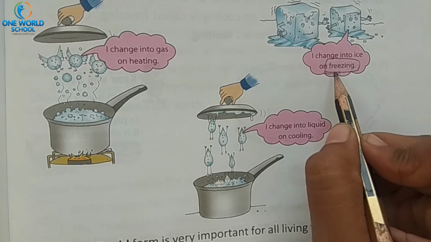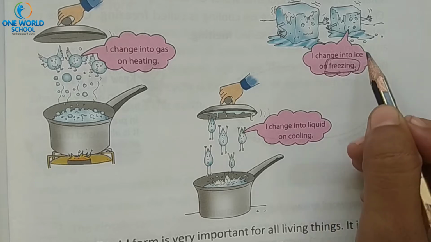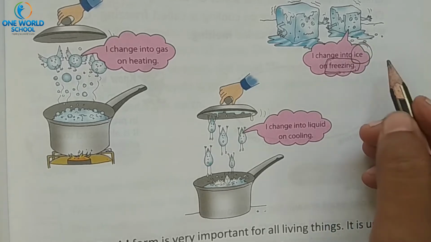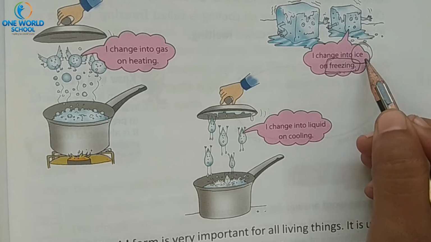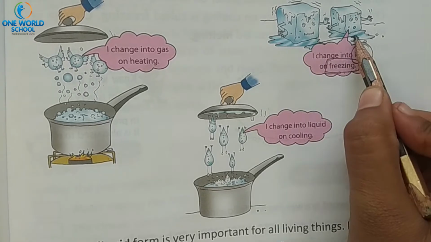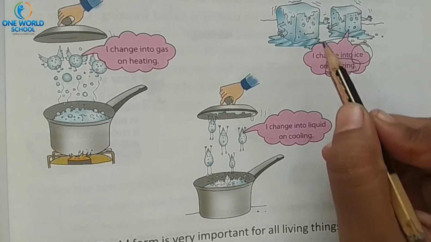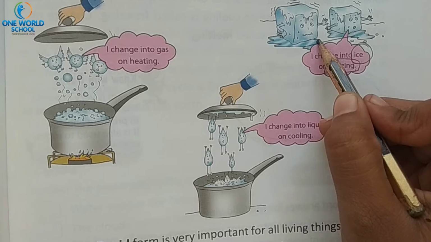In that we keep water and water will turn into ice. So that ice is known as the solid form of water.